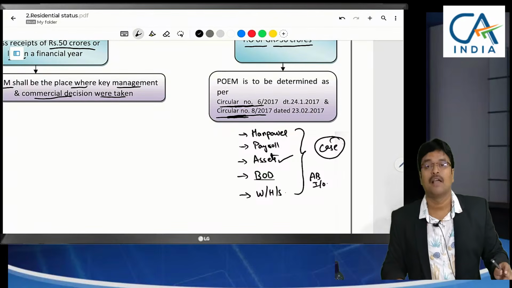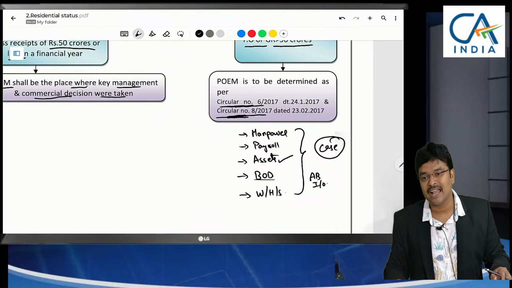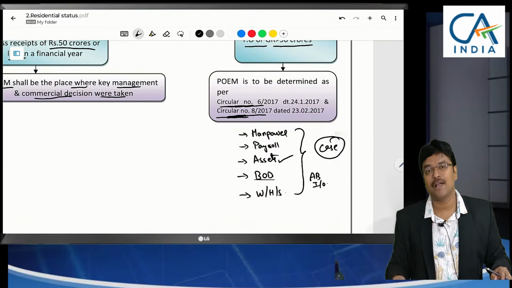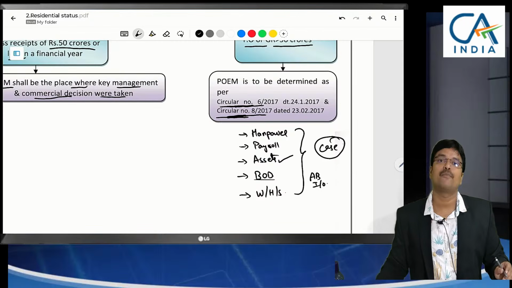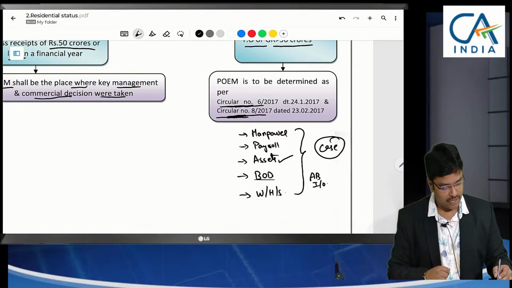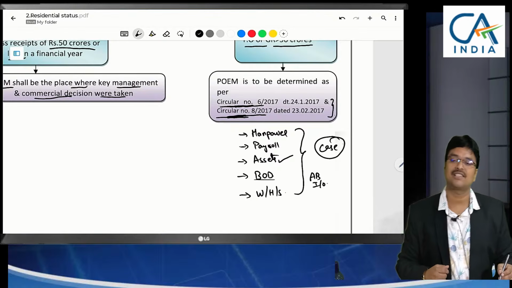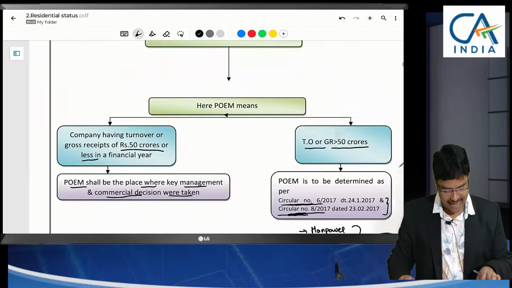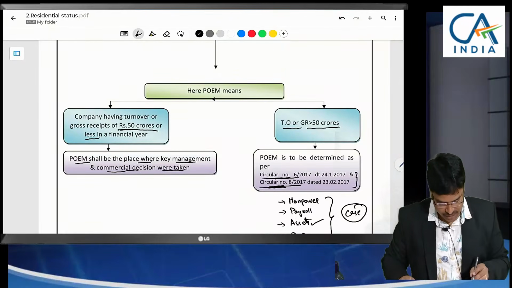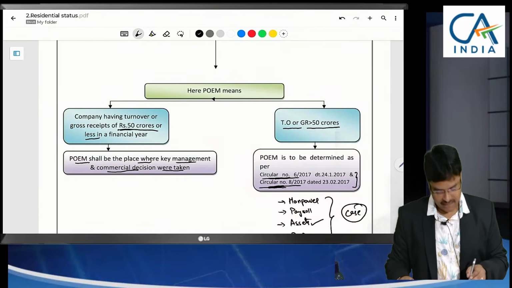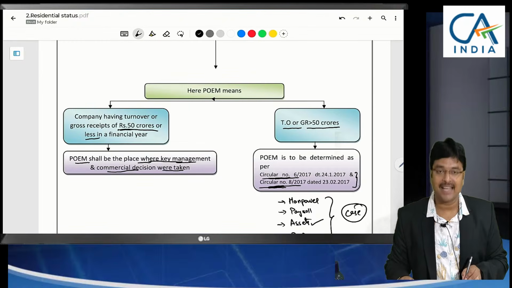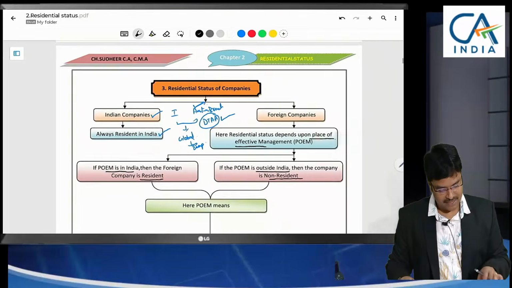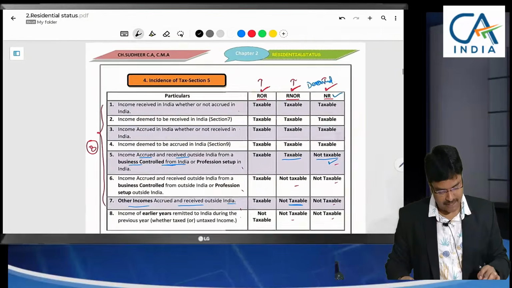If the board of directors' major meetings were being conducted in India, then it will be called a resident. For all the companies, it is not the same. Depending upon the nature of the foreign company, different points have been specified there. So if any case comes up, you can go through the circular and decide the place of effective management. Here what we need to get clarified is, if the gross receipts is 50 crores or less, then if key management decisions are taken in India, it will be called a resident. Am I clear? So by this we have decided the residential status of companies.